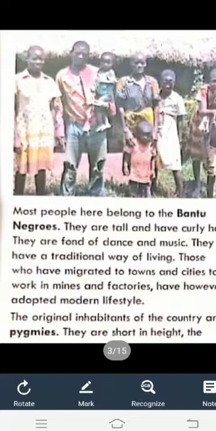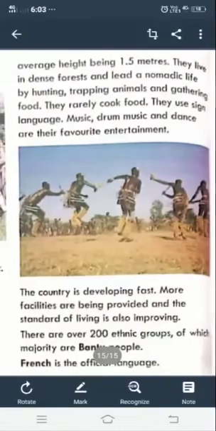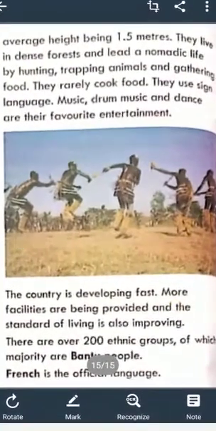Bantu Negroes are tall, but pygmies are very short, their average height being 1.5 meters. You can see in this picture, they live in dense forest and lead a nomadic life, which means they wander from one place to another.